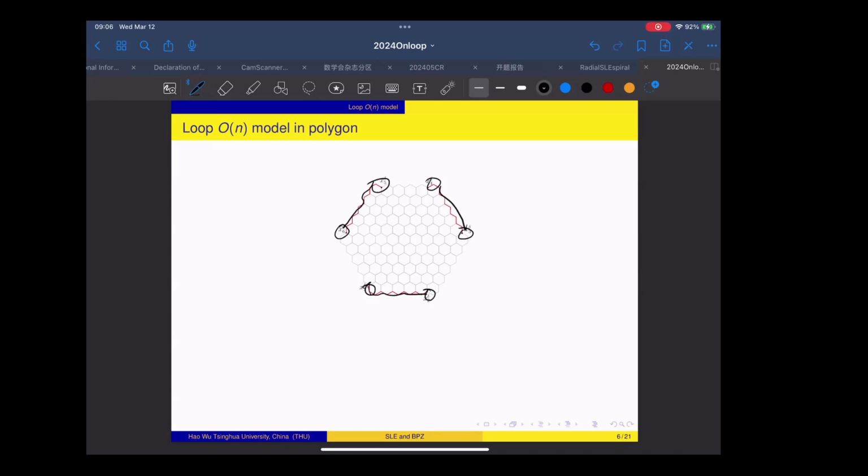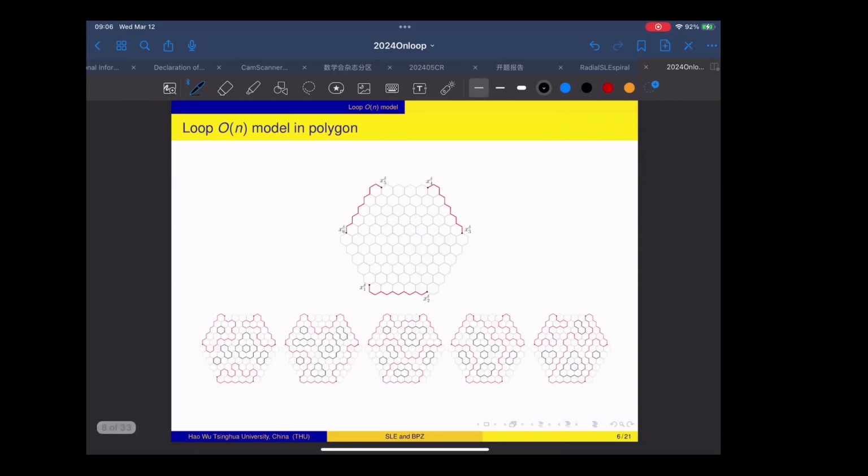Fix this boundary condition, and then we sample this loop-O model according to the probability measure. After we complete sampling the loop configuration, we see that these 6 marked points will be connected pairwise by the loop configuration in this loop-O model. So for instance, in the first picture, 1 is connected to 2, 3 is connected to 4, and 5 is connected to 6.